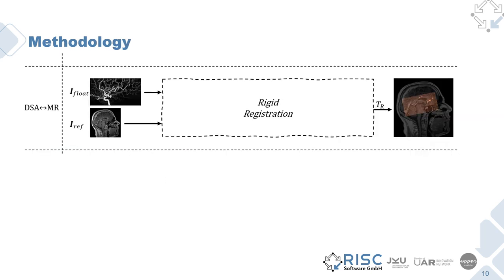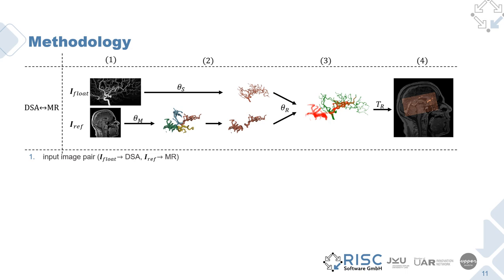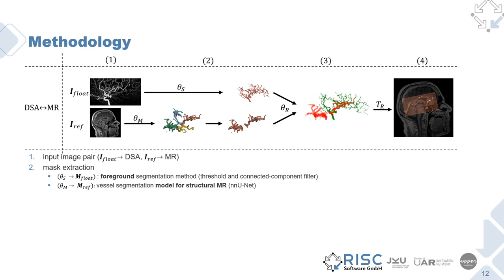For our method, we formulate the problem as such. Given an image pair of a floating image I_float and a reference image I_ref, we're looking for a rigid registration method to obtain a resulting transformation T_R that aligns both images. Here you can see the outline of our method, which we will further discuss. Starting with the input image pair, in our case the floating image is the DSA scan and the reference image the MPRAGE scan. From these images, we extract masks of the cerebral arteries.